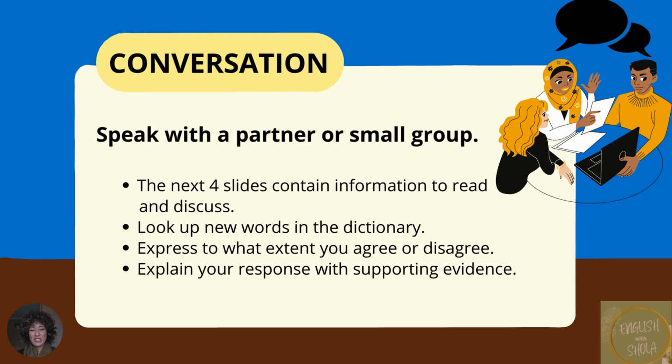So now let's continue with conversation. The next 4 slides contain information to read and discuss. Look up any new words in the dictionary if you need to. Express to what extent you agree or disagree. So you can say, I strongly agree with this because, or I kind of agree with this, or I agree a little bit, or I agree up to a point, but then I don't agree with that part. Or you might say, I disagree, or I strongly disagree. I don't believe this at all.